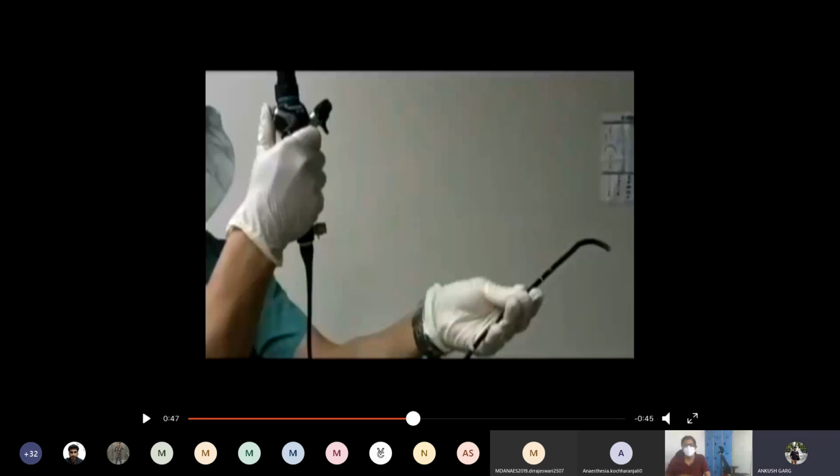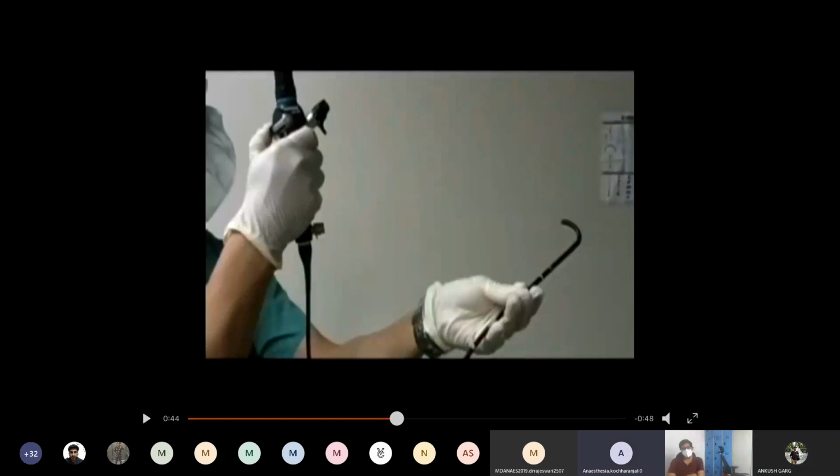I just want to say one thing, that the movements of the lever that Ankush is showing are very gross. You have to do fine movements, little by little. Maybe he is showing it to describe how the movement occurs when you put it down or up. But when you are actually doing the procedure, the movements have to be really fine. Correct.